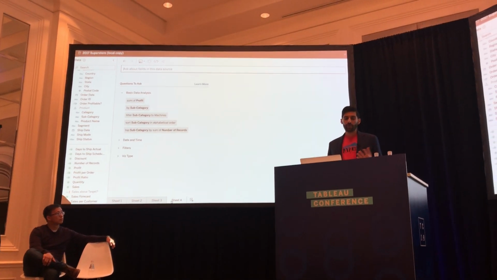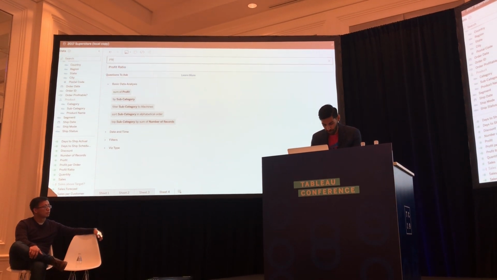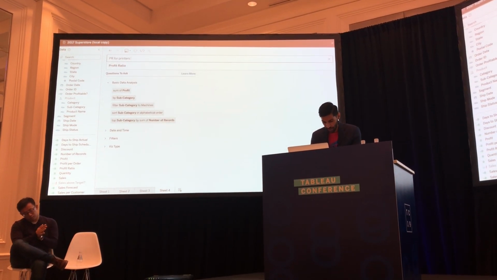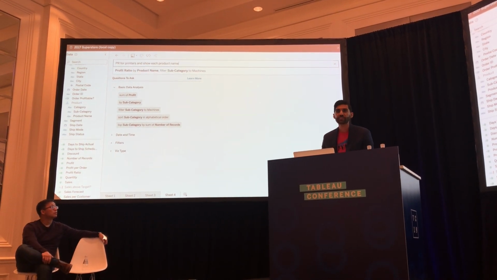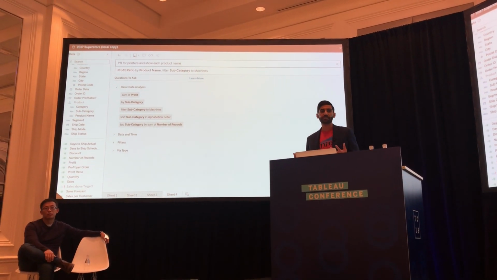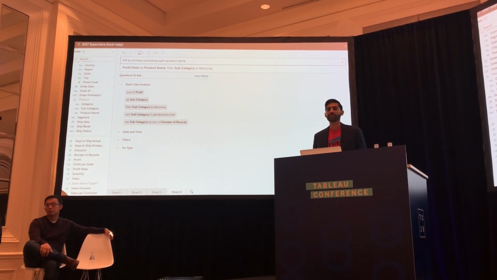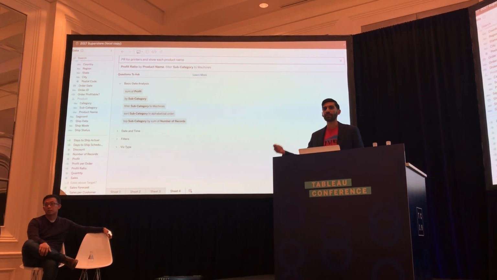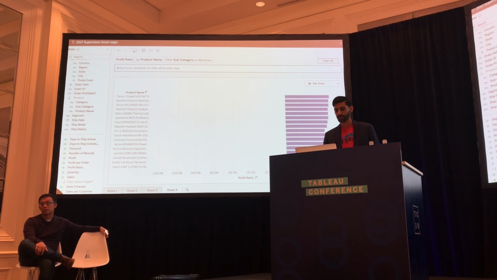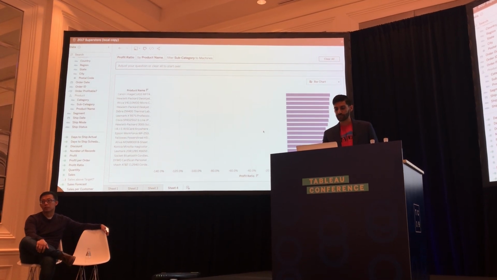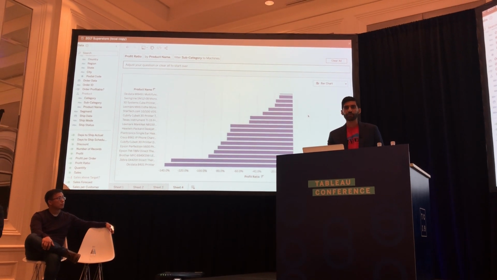And now let's take a closer look at machines. So I might look at the profit ratio, which is PR, for printers, and show each product name. Here you can see I'm using both field and value synonyms to take the profit ratio, take a closer look at machines, and break that down for each specific item of machines or product or printers that I sell. And again, that's sorted here, and I can scroll down and see all of the printers that aren't doing well.